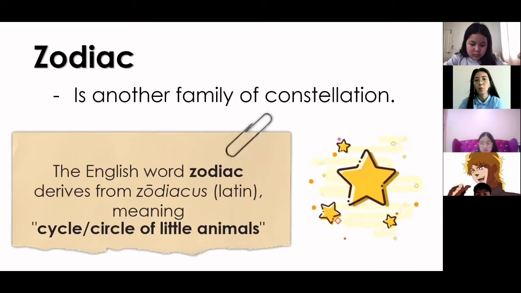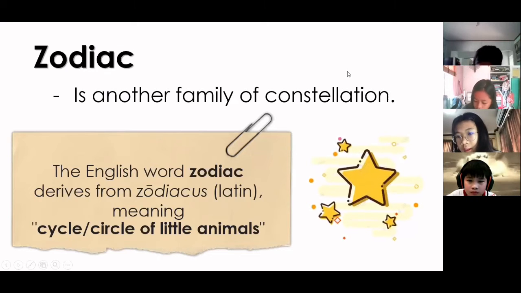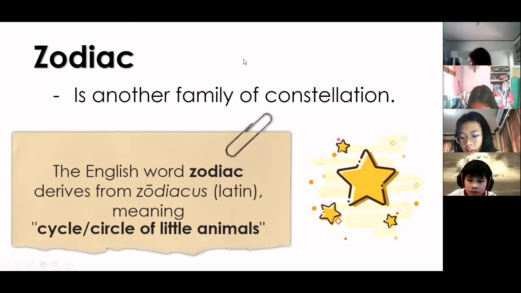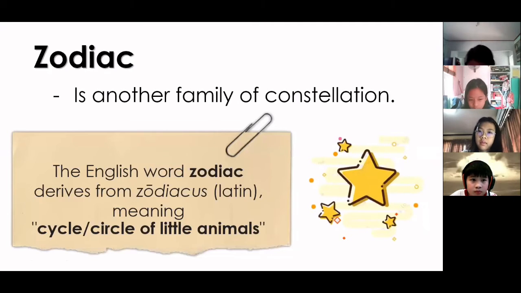Later we will look at why they call it the cycle or circle of little animals. So write down in your paper: Zodiac is another family of constellations. The English word zodiac actually comes from a Latin word, zodiacus.